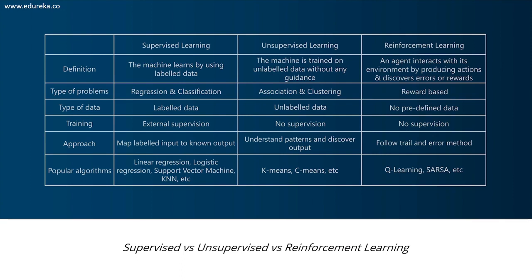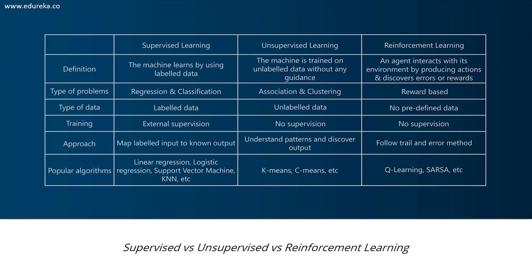Now, the training in supervised learning is external supervision, meaning that we have external supervision in the form of the labeled training dataset. In unsupervised learning, there is obviously no supervision. There is an unlabeled dataset, therefore there's no supervision. In reinforcement learning, there is no supervision at all. Now, the approach to solving a supervised learning problem is basically that you map your labeled input to your known output. In unsupervised learning, the machine is going to understand the patterns and discover the output on its own. In reinforcement learning, the agent will follow something known as a trial and error method. It's totally based on the concept of trial and error.